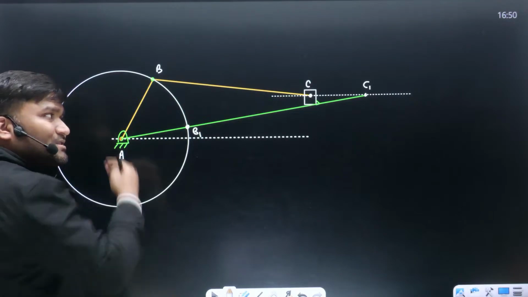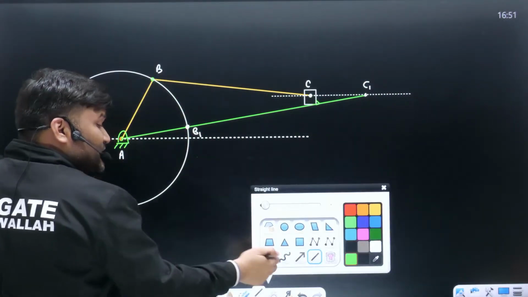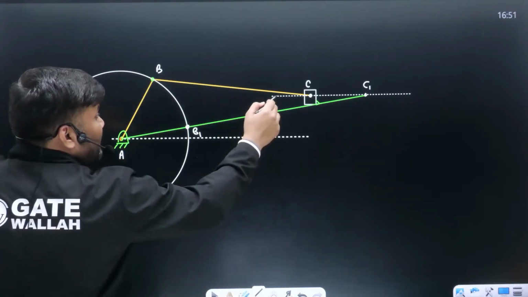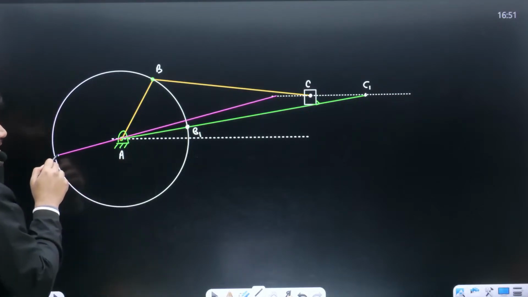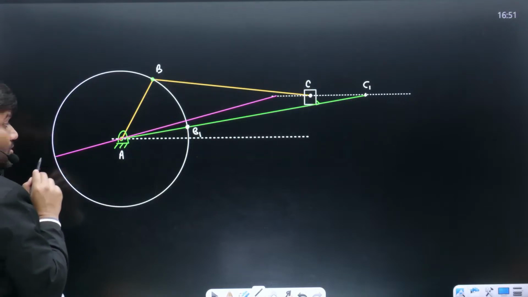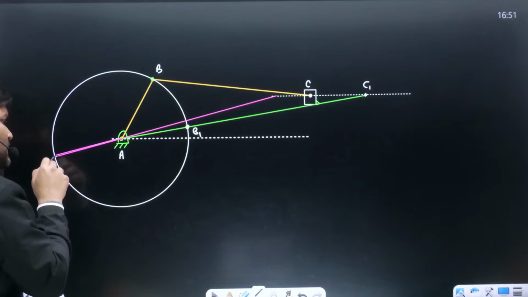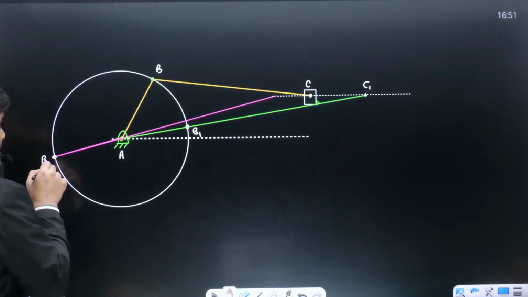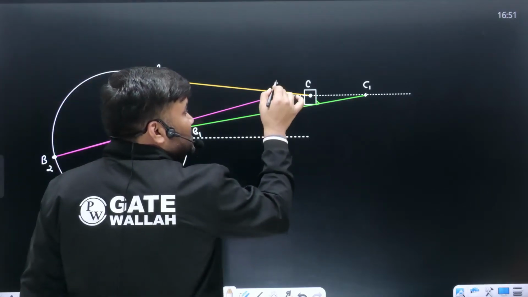Another extreme position. This is the farthest, outermost position. And another extreme position, where are you going to get that? Sir, another extreme position will be when your connecting rod and crank are at 0 degree, in line. 0 degree in line, what does that mean? Sir, this is your connecting rod, and crank is somewhere here. This is your crank, in line with this. Okay? This is B2 position. Corresponding to B2 position, your cutter is at C2 position.